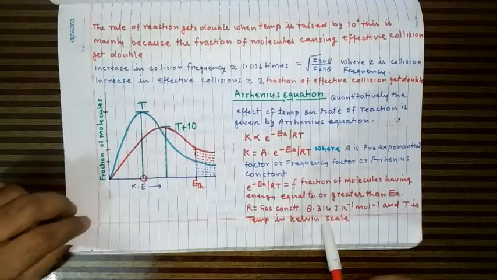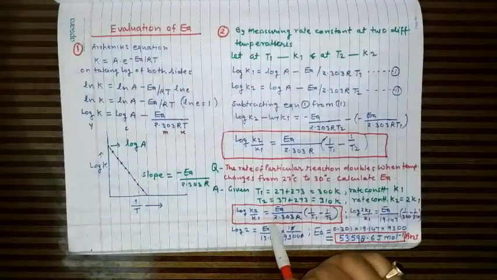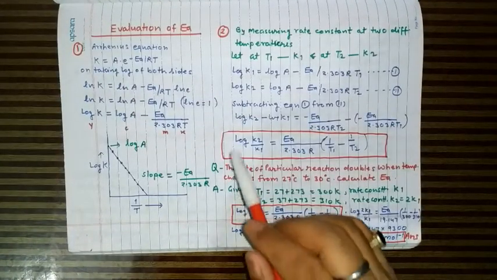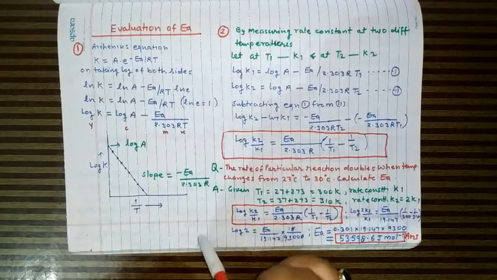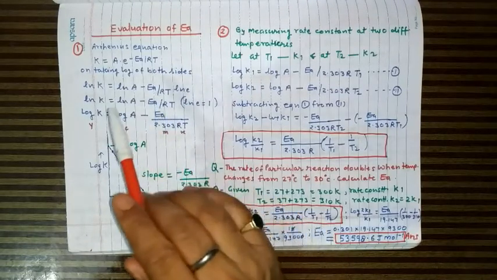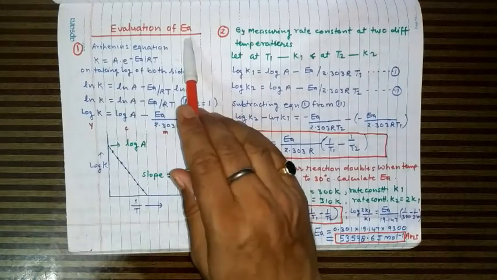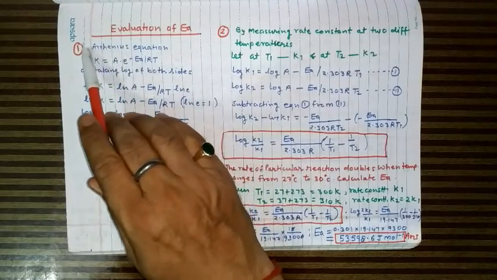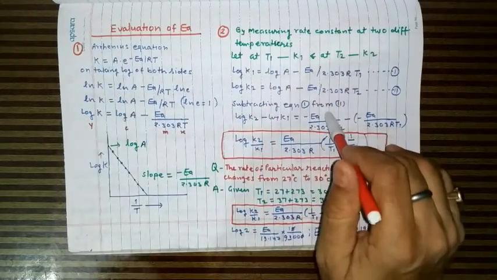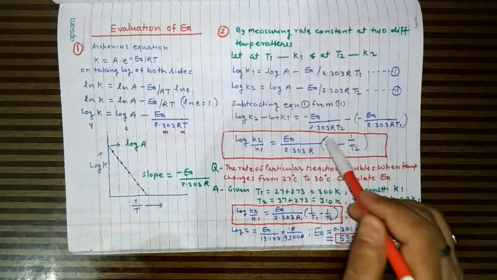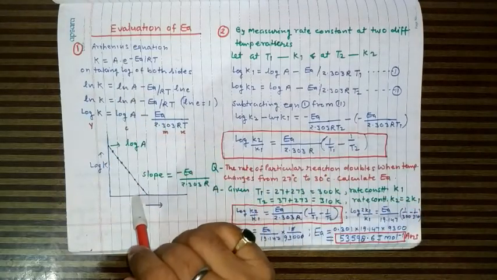So now, if we try to evaluate the energy of activation from this Arrhenius equation, then there are two ways by which the energy of activation can be evaluated. One is the graphical method and another is by measuring the rate constant at two different temperatures. So first we will take the graphical method.